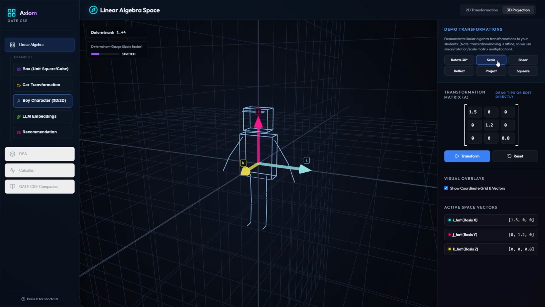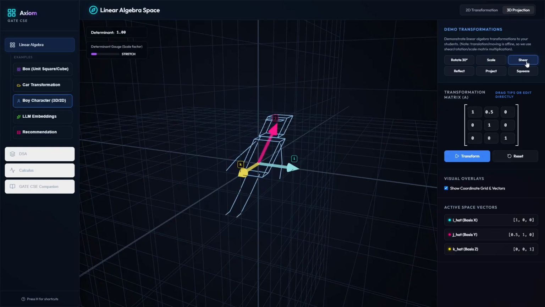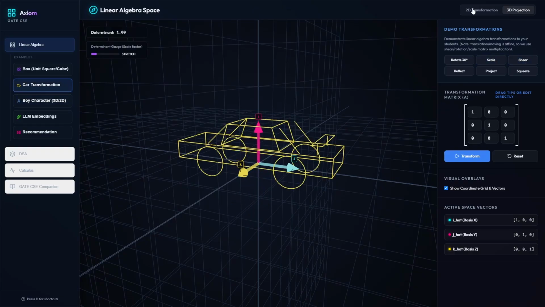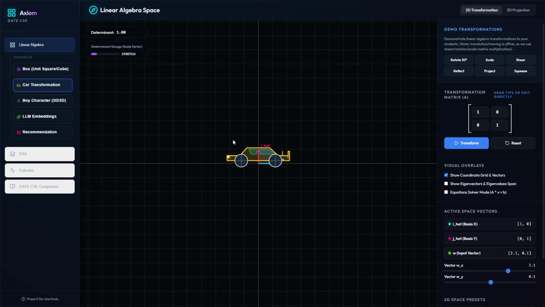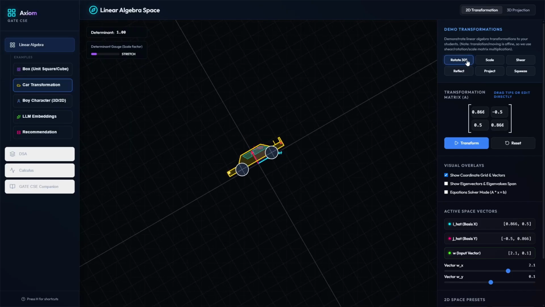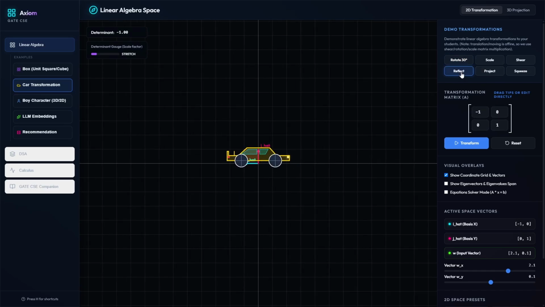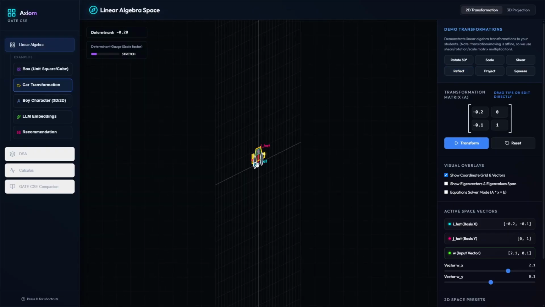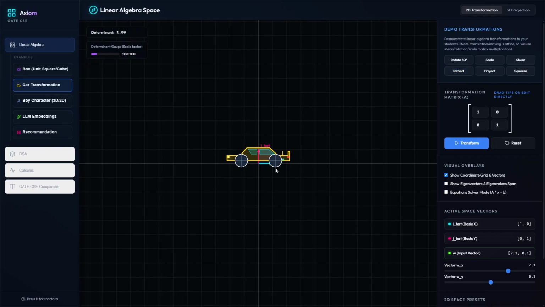Alright, if we scale it, see it is being scaled, and the same objects could be looked at on the 2D plane as well. So here's the 2D plane. When we rotate it by 30 degrees, the entire 2D plane is rotated. If we reflect it, see the entire 2D plane is reflected, okay, and you can see the i hat was on the right side earlier, but when we clicked on reflect, this i hat comes on the negative side. Look, so these are the matrix transformations.